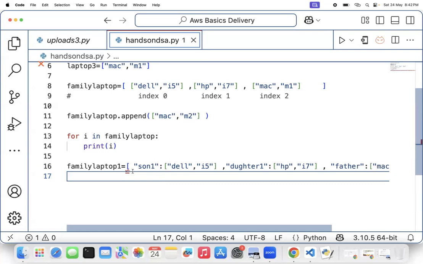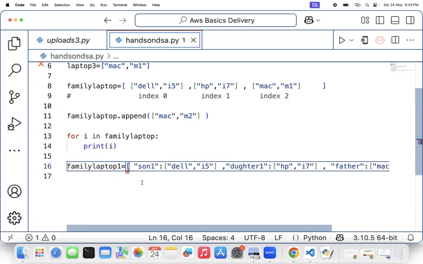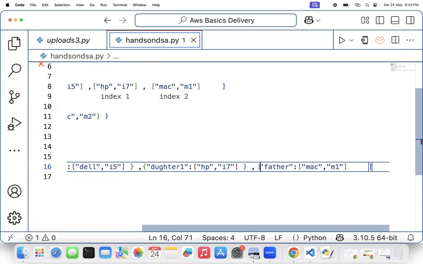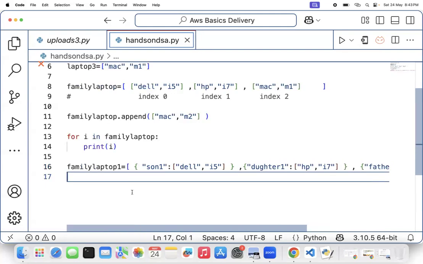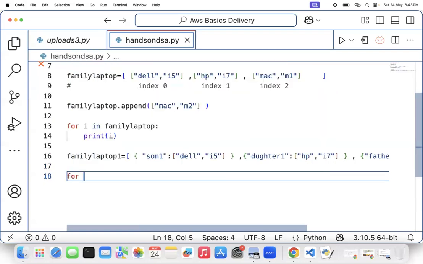Hello? In this case, carefully listen, I will create a list. Inside the list, each laptop will be one dictionary. Dictionary with key, and the value is another list. Again, I'll write it down like this here. Hello, clear, guys? This is going to be in depth. You're going to go very in depth like this in your internals. Yes. So in this case, I can loop it. But how can I loop it?